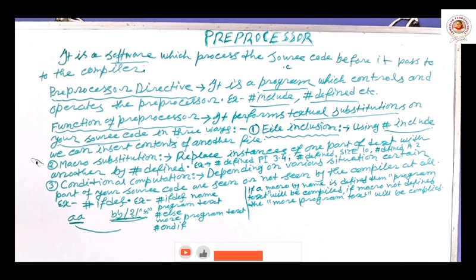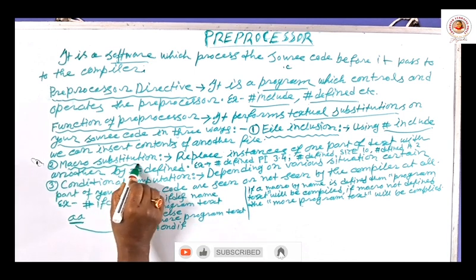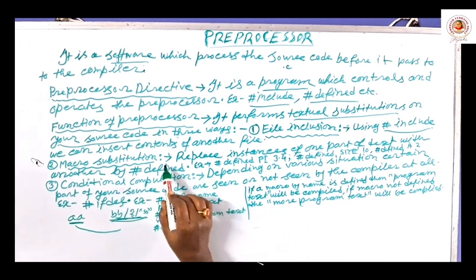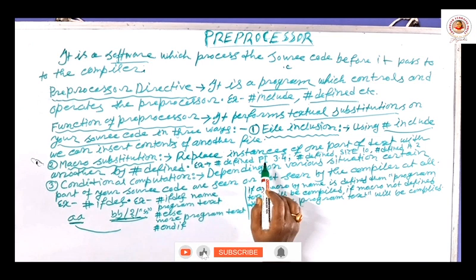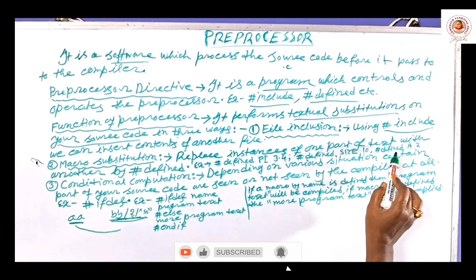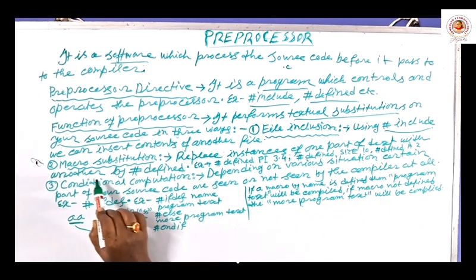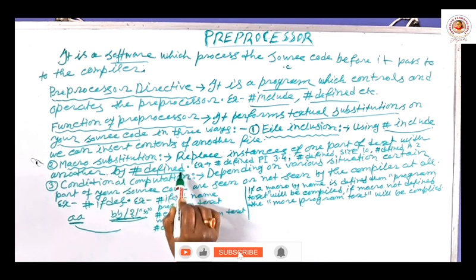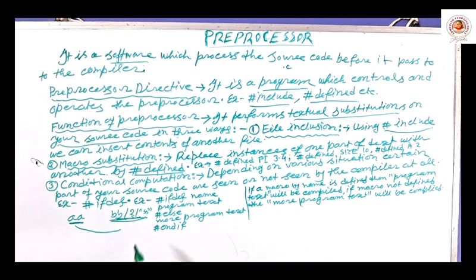Okay. Next, macro substitution. It replaces instances of one part of text with another by #define. That means #define, as I said, takes a text, and it replaces instances of one part of text. I said a replaced by bb or a replaced by 2.